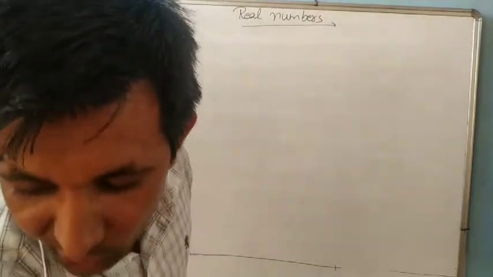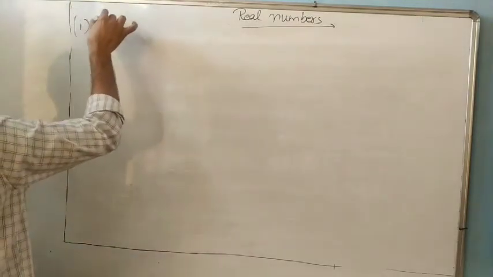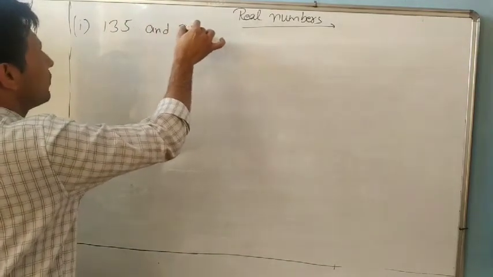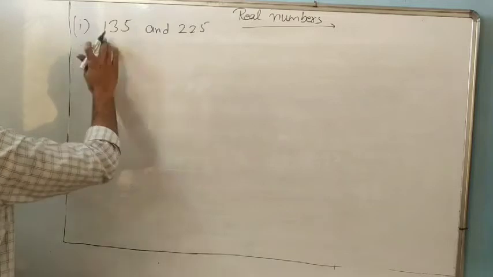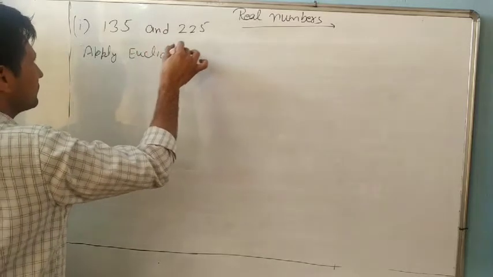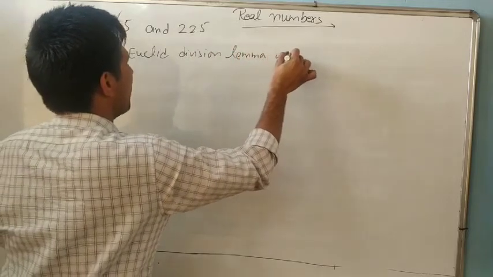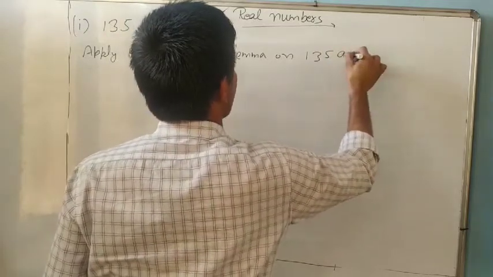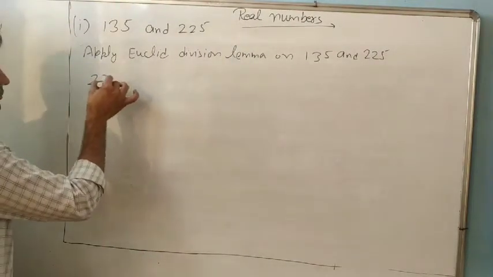So first is: use Euclid division algorithm to find HCF of 135 and 225. So first step, what we will write? Write: use or apply Euclid division lemma on 135 and 225. Always we will write 225 equal.